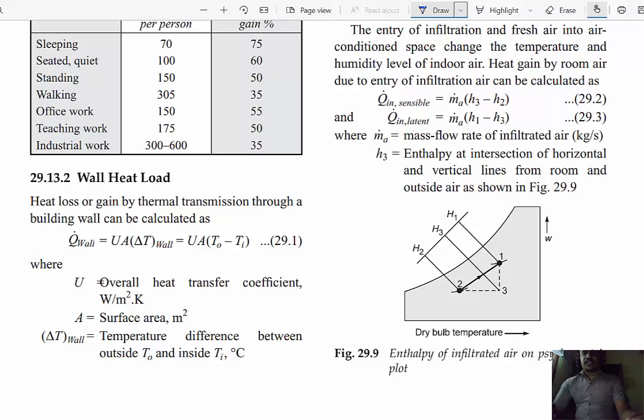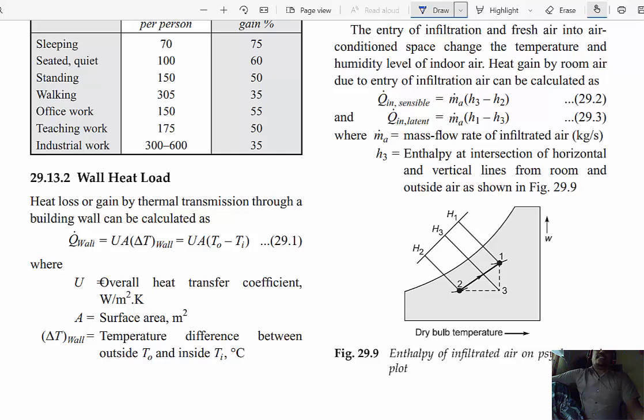Due to opening and closing, some extra atmospheric air comes into the room and some cold air from the room escapes to the atmosphere, so the cooling load is affected. This is calculated by Q wall equal to U A delta T wall. U is the overall heat transfer coefficient, which is discussed next semester in the heat and mass transfer subject.